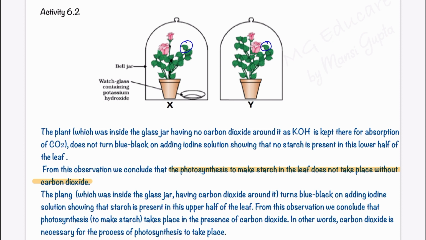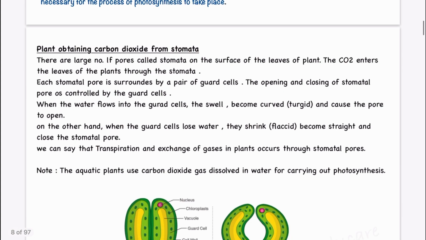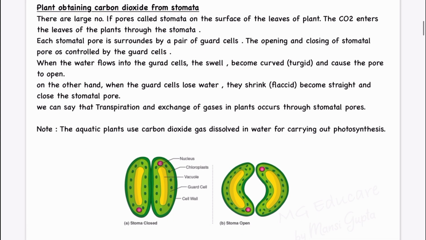The plant which was inside the glass jar having carbon dioxide around it turns blue-black on adding the iodine solution, showing that starch is present in the upper half of the leaf. Okay. From this observation, we concluded that photosynthesis takes place in the presence of carbon dioxide. In other words, carbon dioxide is necessary for photosynthesis. Clear?